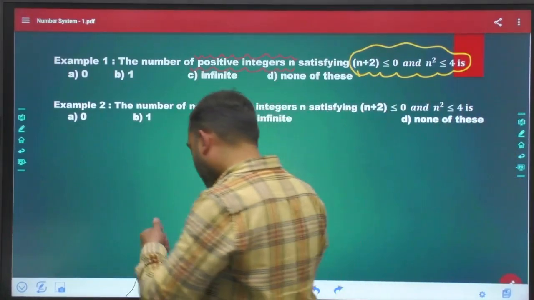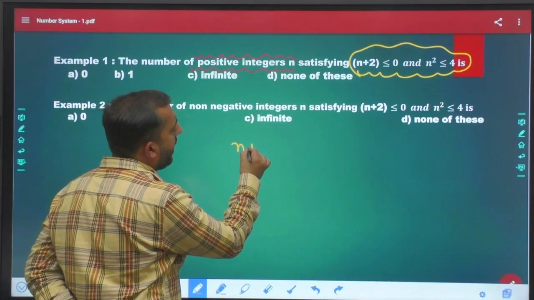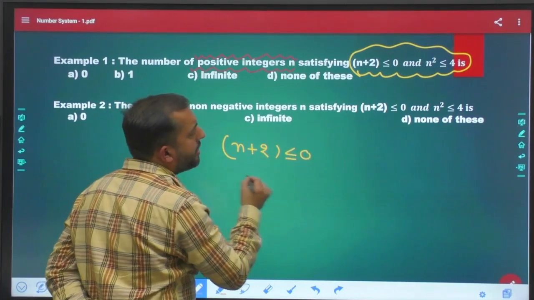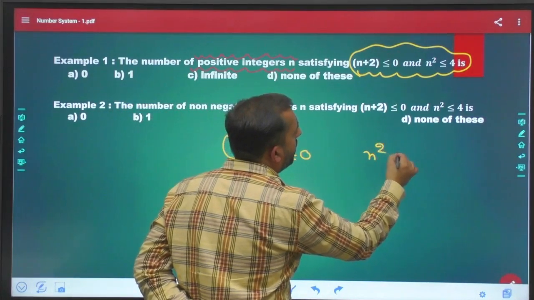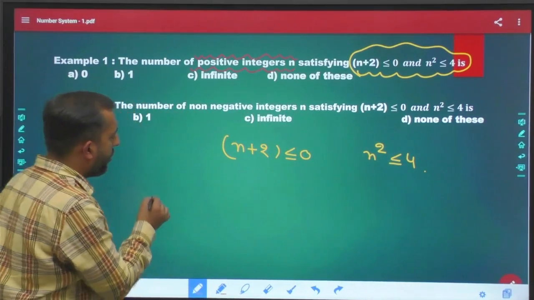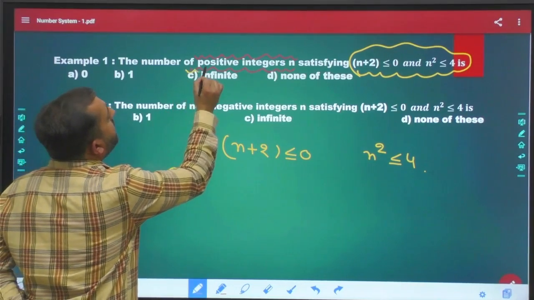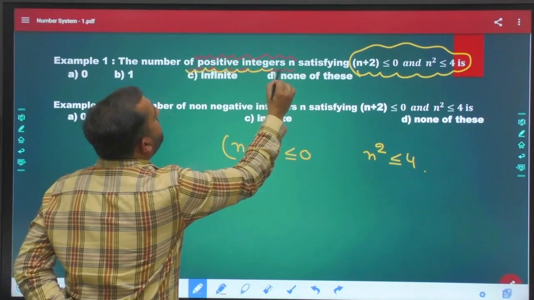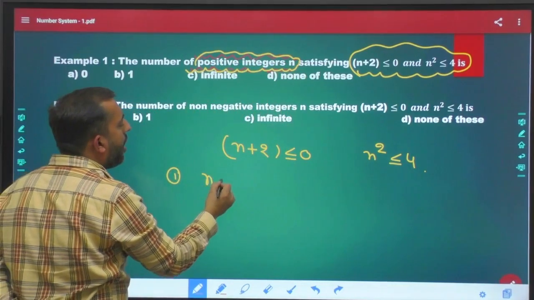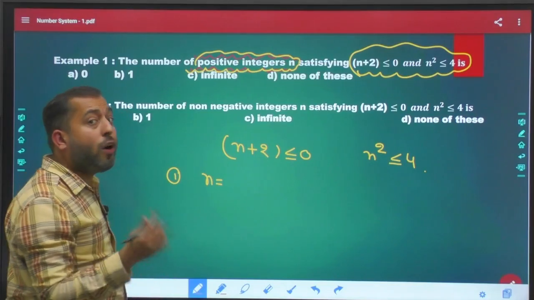Let's try to solve this question. The first condition is n plus 2 is less than or equal to 0, and the second condition is n square is less than or equal to 4. Now let's talk about case number 1. We can consider only positive integers.